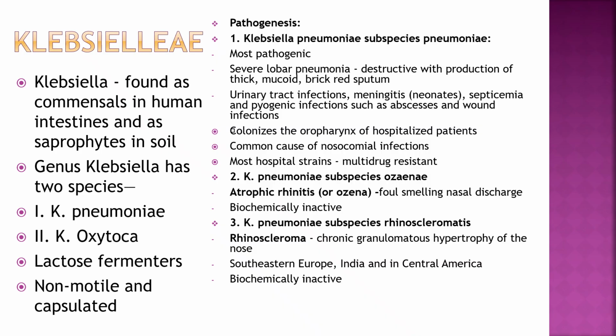Klebsiella found as commensal in human intestine and as saprophytes in soil. Genus Klebsiella has two species, Klebsiella pneumoniae and Klebsiella oxytoca. Lactose fermenters, non-motile and capsulated. Pathogenesis: Klebsiella pneumoniae, subspecies pneumoniae.